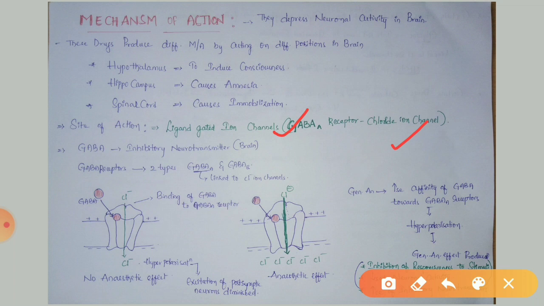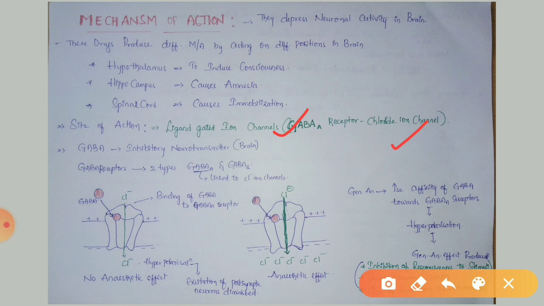By this, chloride ions from outside of the cell can enter into the cell. By the entry of chloride ions, hyperpolarization is created inside of the cell. By the hyperpolarization, excitation of the postsynaptic neuron is diminished. So this is in the normal condition.